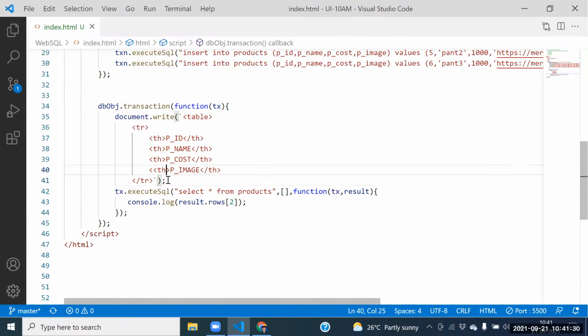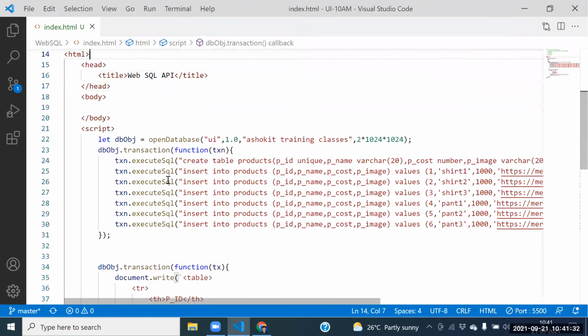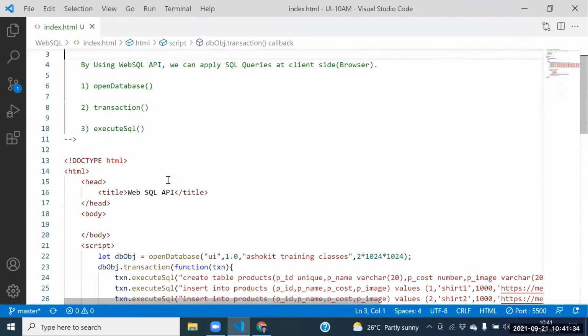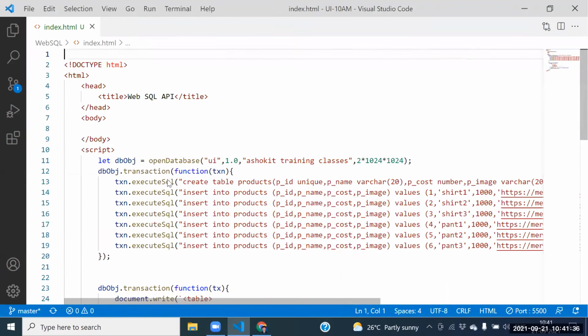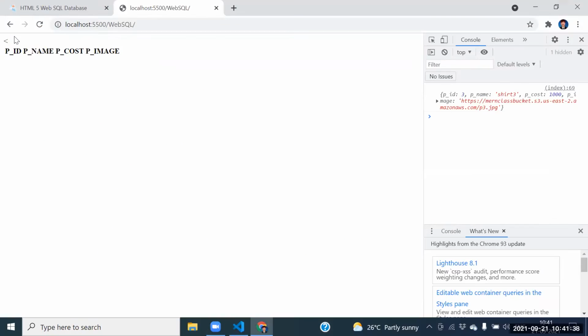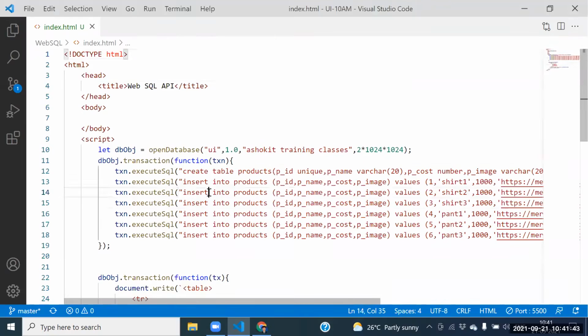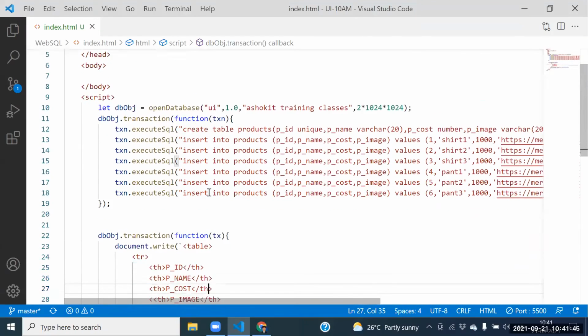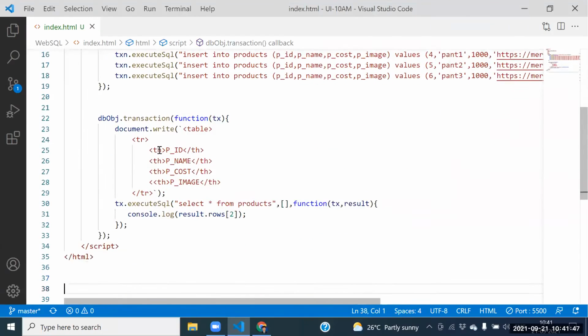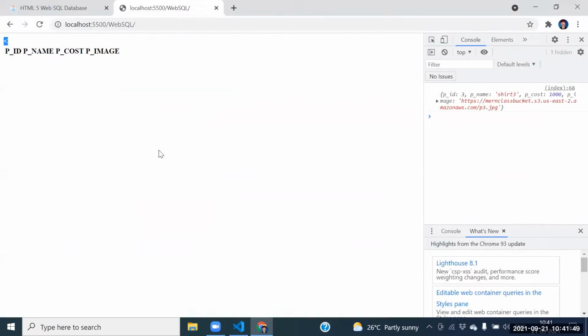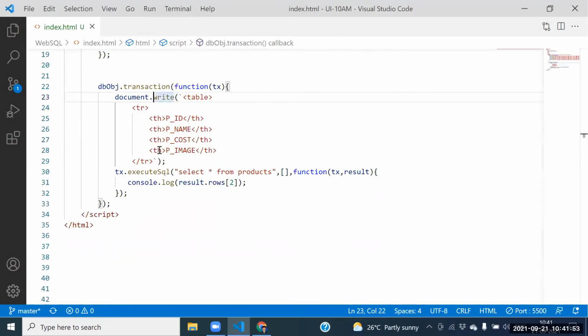Next one, guys. After seeing that information, we are getting this th tag here. Th tag, right? Yes, sir. Extra is there. So PID, PNAME, PCOST, PIMAGE, something is there. Guys, we need to go to here itself again.